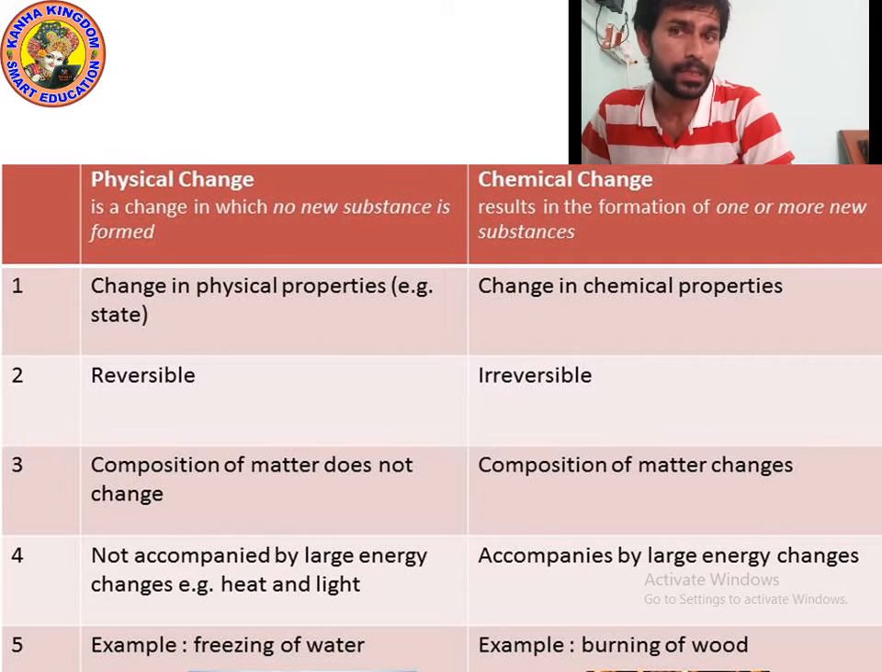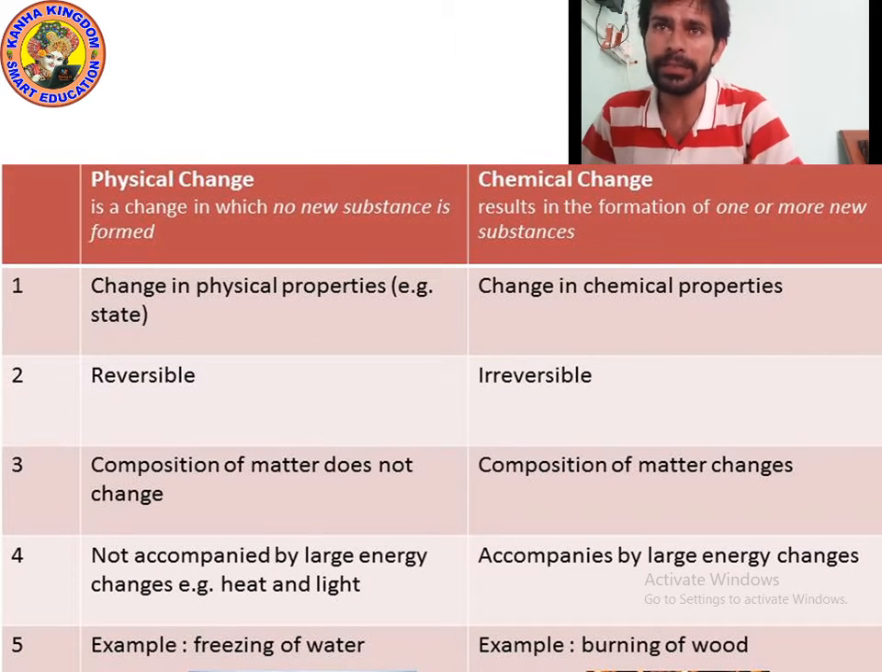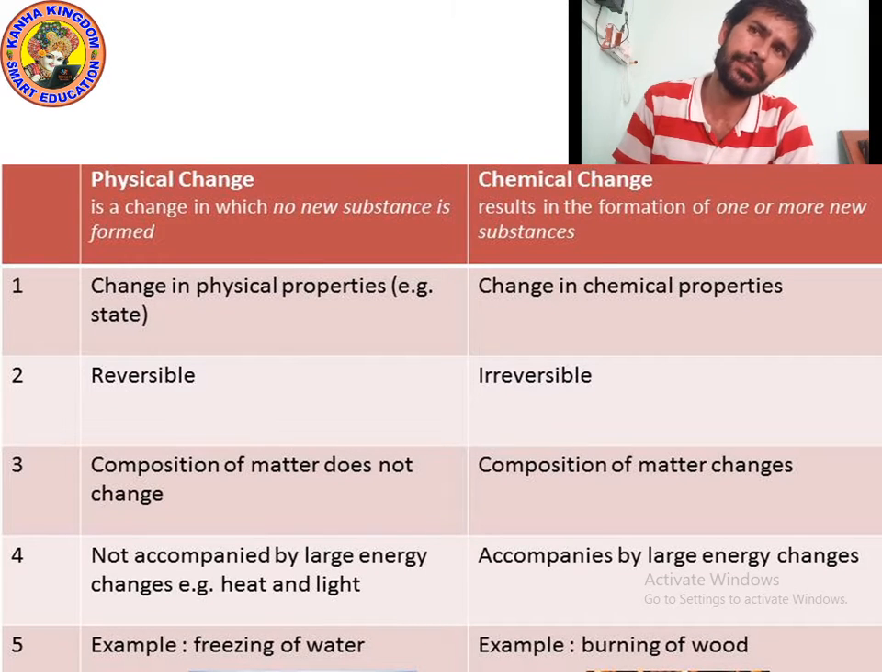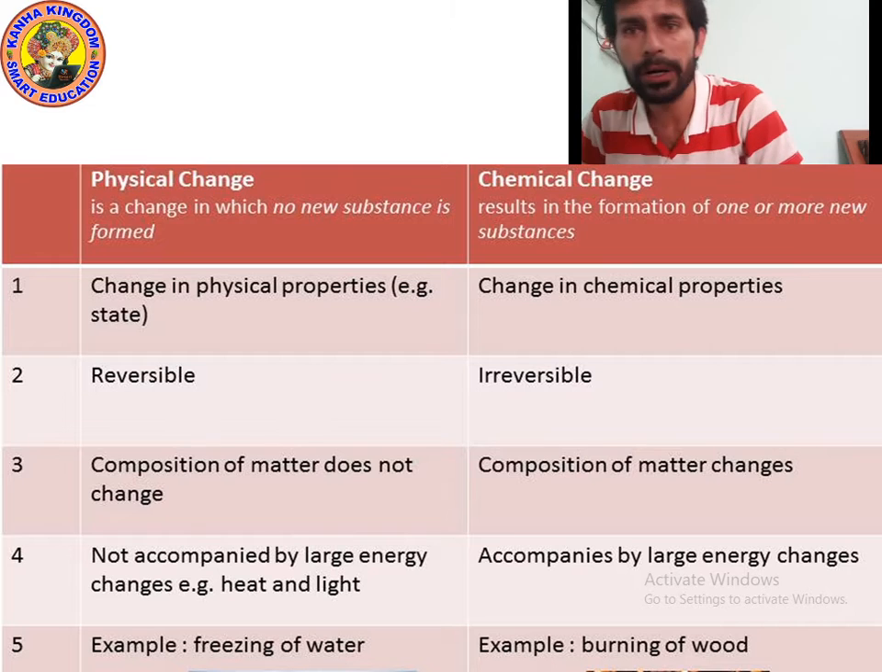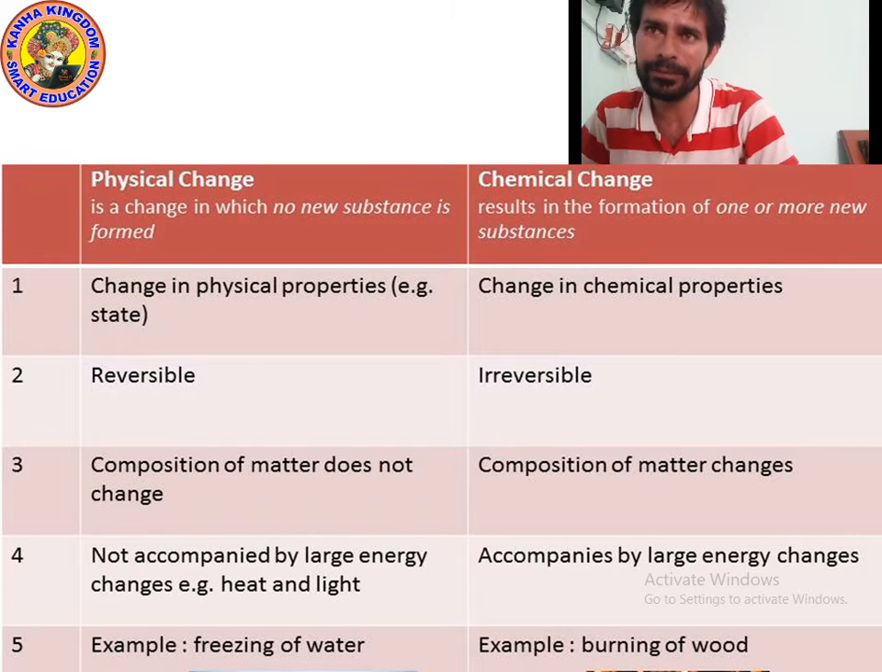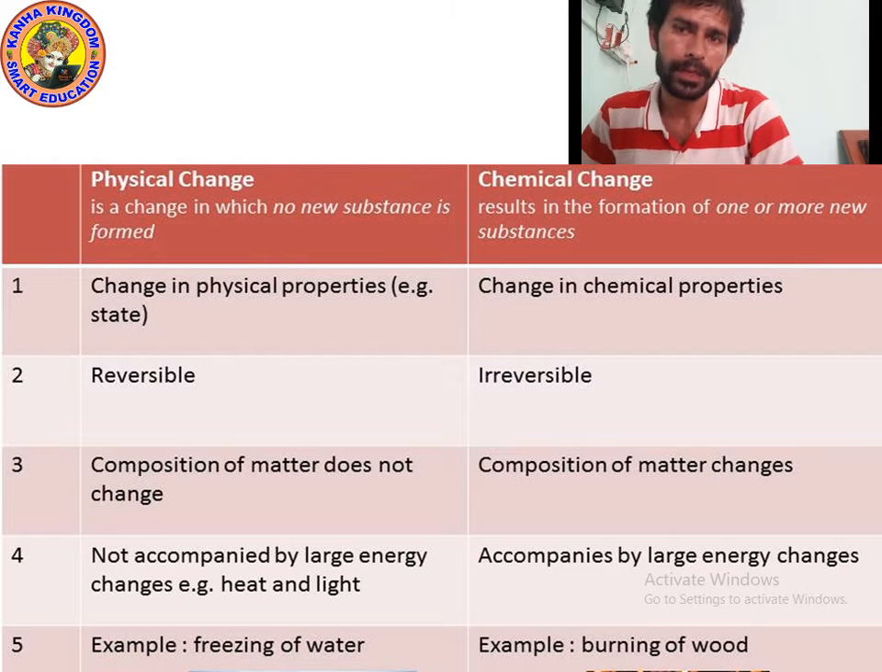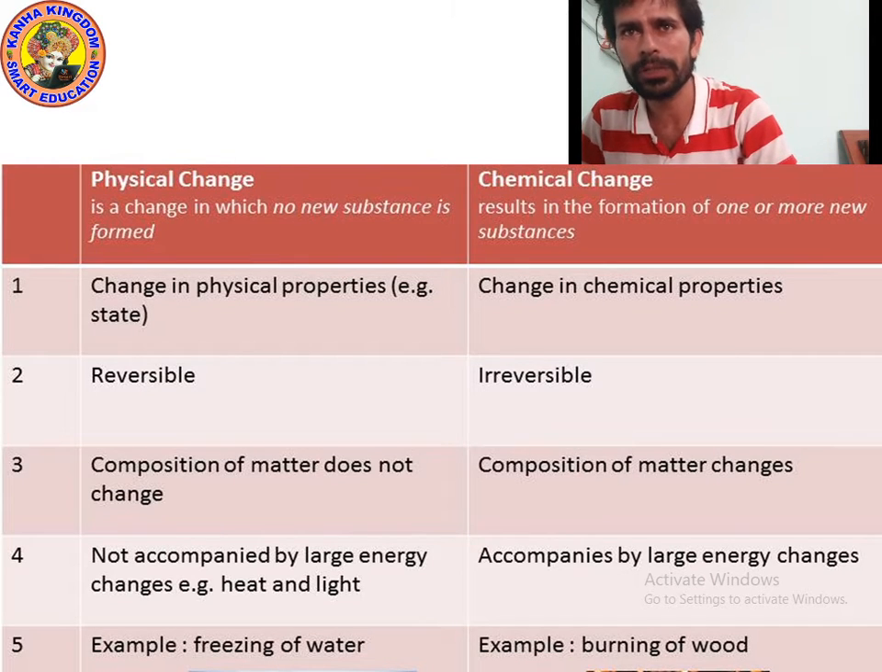In the next slide we will see the different kinds of physical property, and I have already shown you in the previous class. And change in chemical property happens, like flammability, the burning capability of anything. Physical changes are reversible, meaning a new product is never formed. And chemical changes are irreversible, meaning a new product is always formed. In physical change, the composition of matter does not change, and in chemical change, the composition of matter changes. In physical change, it is not accompanied by large energy changes, no energy involved. And in chemical change, energy is always involved.